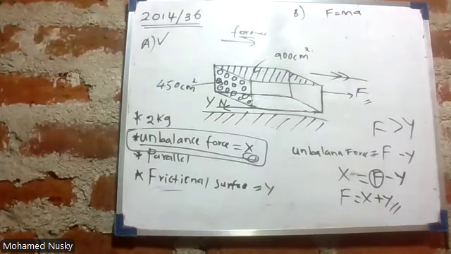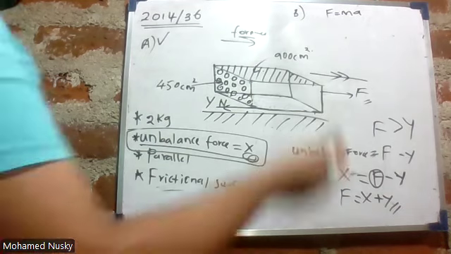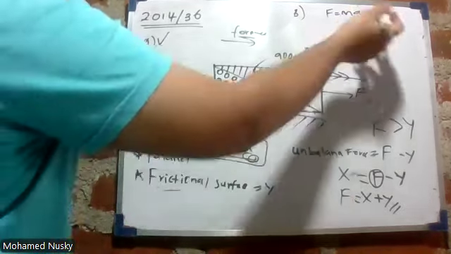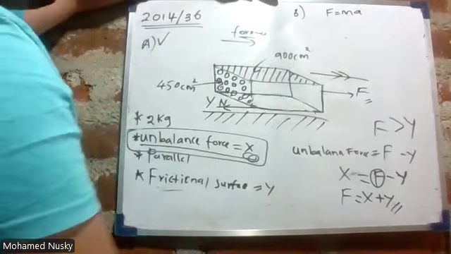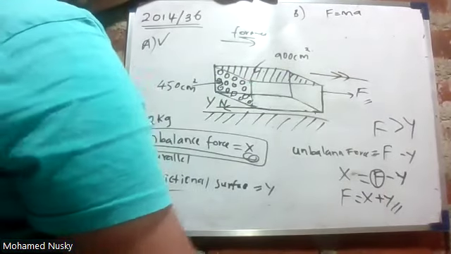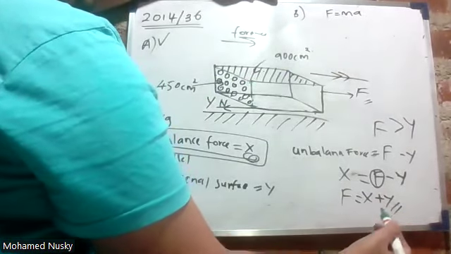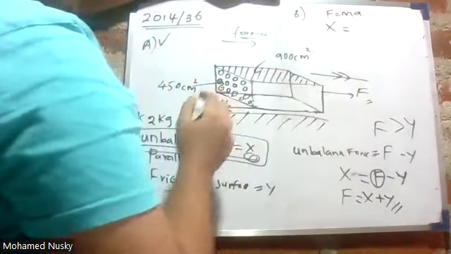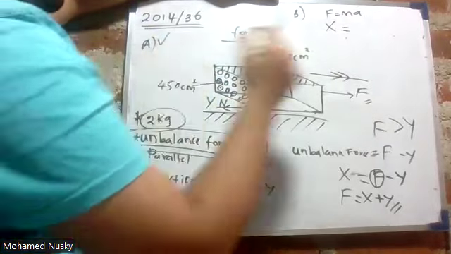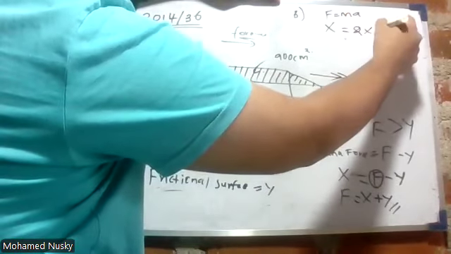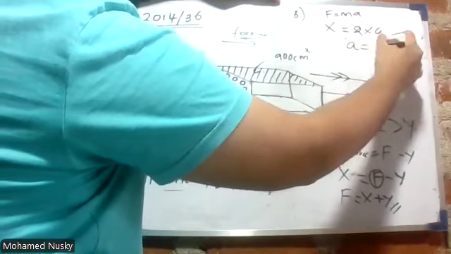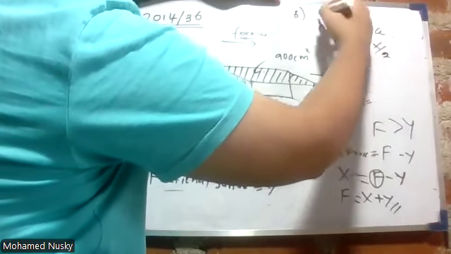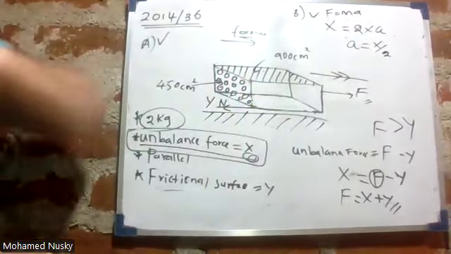Acceleration is directly proportional to f. According to Newton's second law, f is equal to m into a, right? So what is the force acting? Force acting is x Newton. So x is equal to the mass, which is 2 kilogram, into acceleration. Acceleration is x by 2. Statement B is also correct.